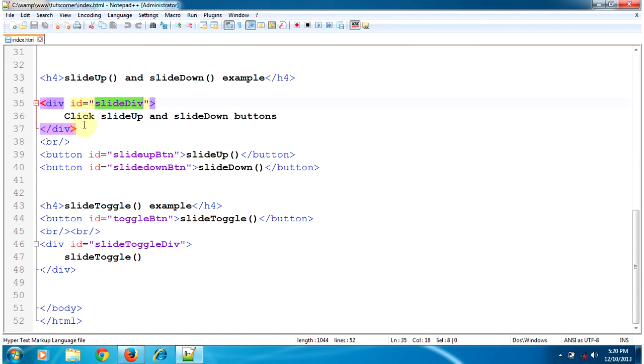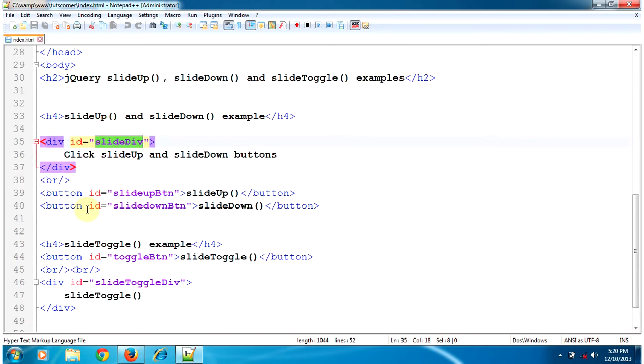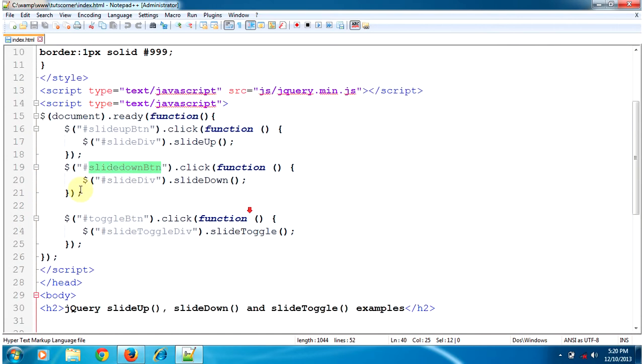This is a slideDiv. Then the second button, it has slideDownBtn ID, and when we click on this button, this section of code will be executed.